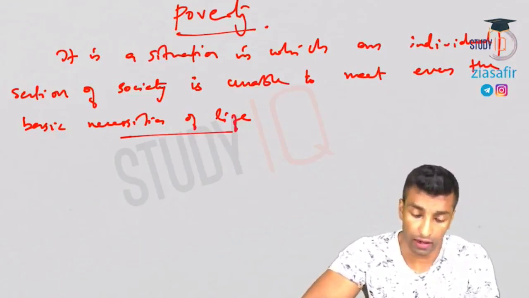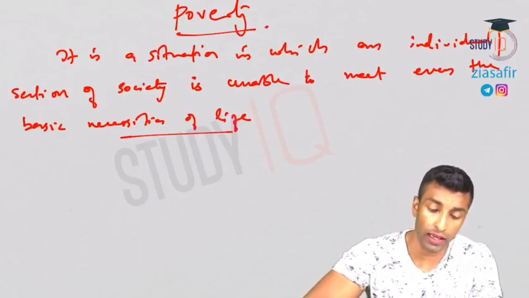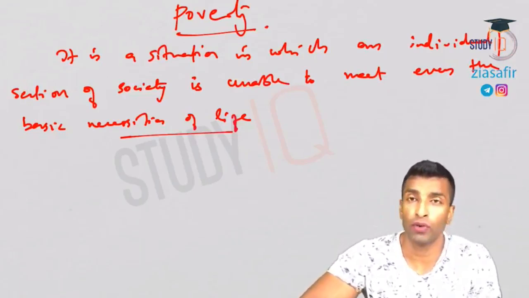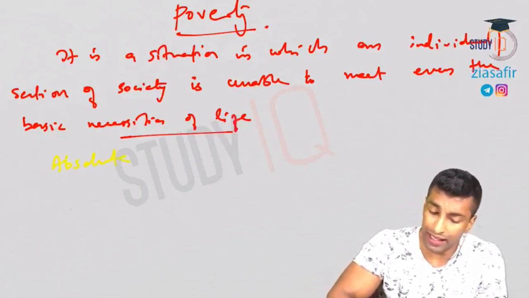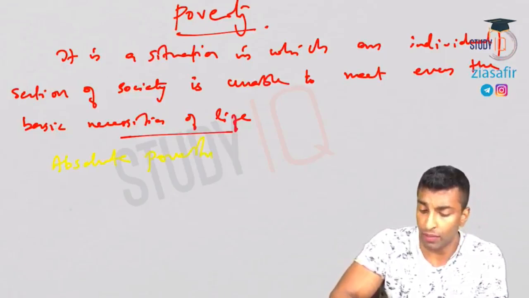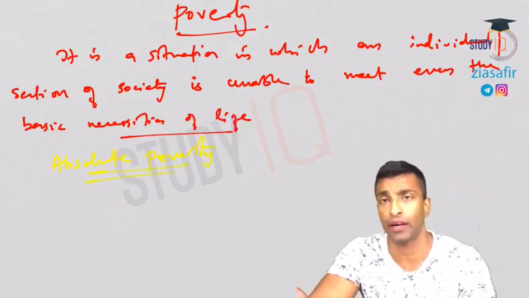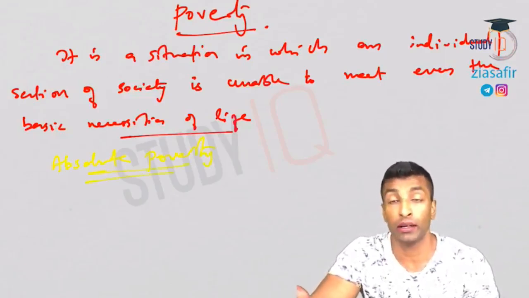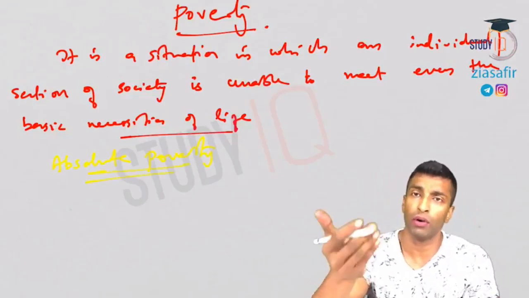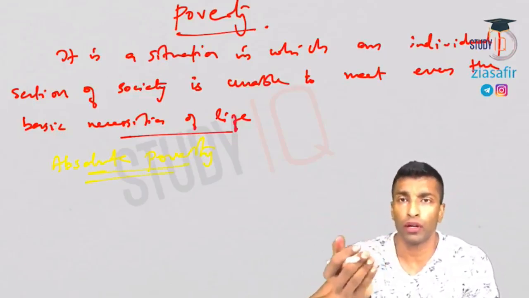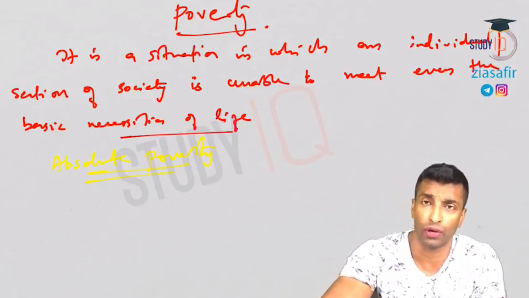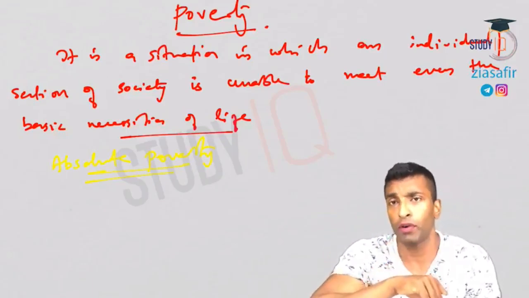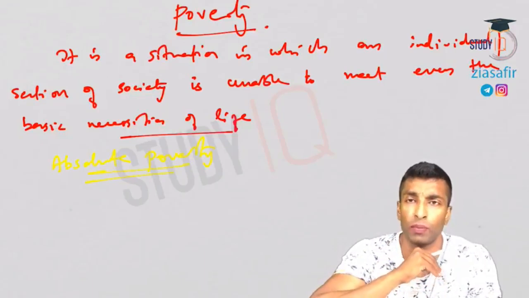There are different types of poverty. Mainly we talk about absolute poverty and relative poverty. When we talk about absolute poverty, it is nothing but the definition itself. It is the deprivation from basic amenities, and you will measure it in terms of poverty line. If you are above the poverty line, you are not poor. If you are below poverty line, based on different criteria, that criteria is what we are going to discuss after this, you will be poor. That is absolute poverty.